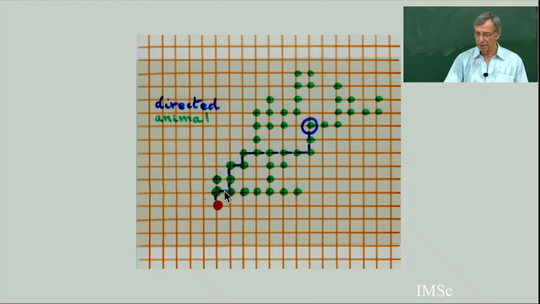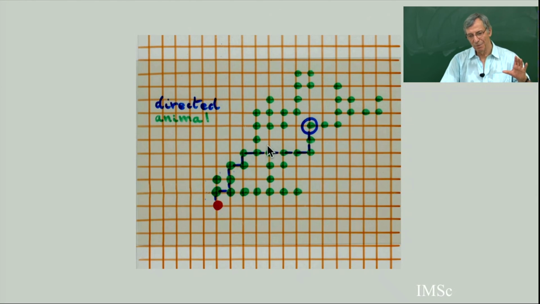A directed path has only east steps or north steps, only elementary east steps and north steps, and all these steps are inside the animal. Starting from the origin, going to any point of the animal, you go to the next neighbor, to the north or to the east. Maybe there is not only one path; there are several paths like this going to the same point.